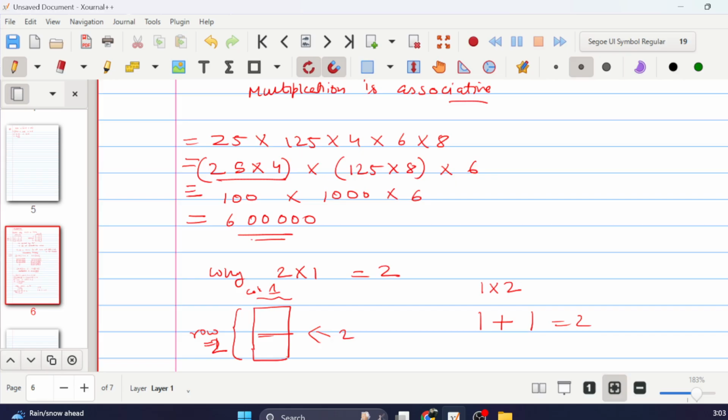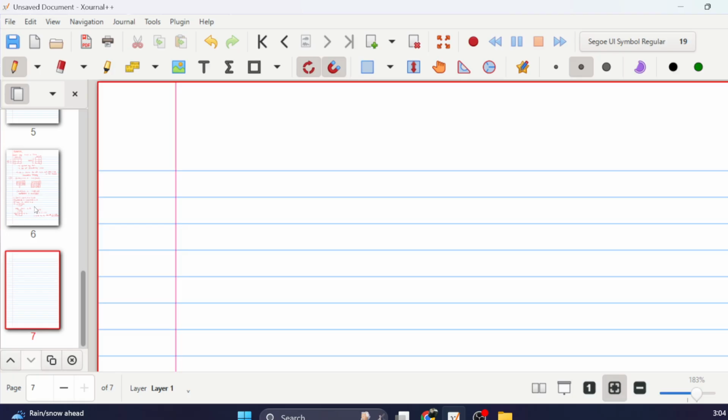Now we can generalize this to 1 cross A is always going to be A, for all cases where A is a number. We are only talking about when A is a number. If we write for all cases, we need to tell what A is going to be. A is all the numbers for now. It will work with fractions also. Okay, all the numbers.